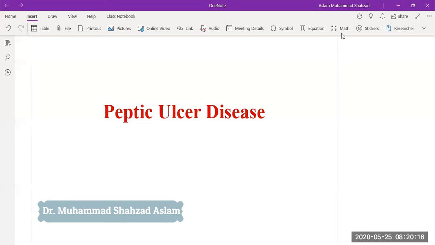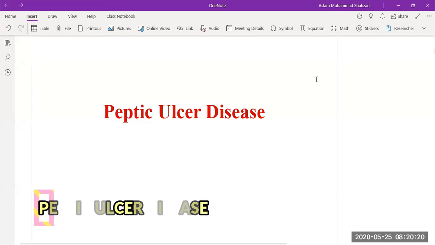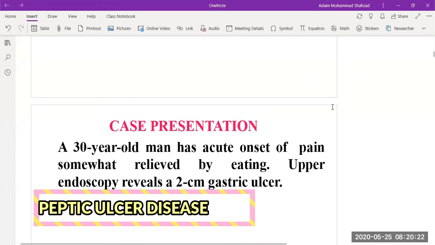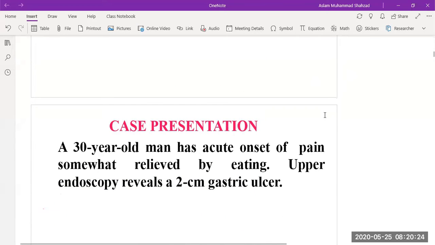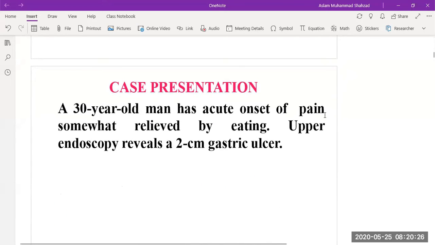Hello and welcome to this lecture. Today we are going to discuss peptic ulcer disease. So the presentation of the case, this is a very small case. A 30-year-old man has acute onset of pain, somewhat relieved by eating. Upper endoscopy revealed a 2 centimeter gastric ulcer.